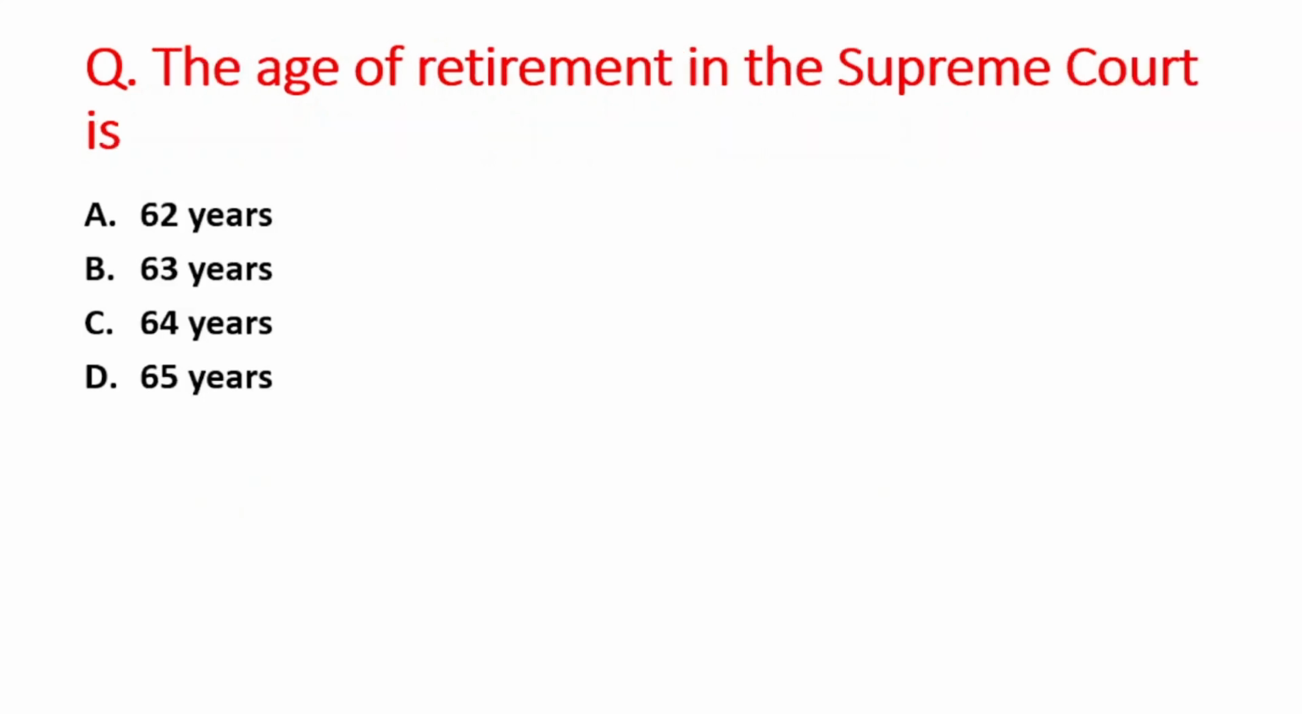Next question is the age of retirement in the Supreme Court is. A option is 62 years, B is 63 years, C option is 64 years, and D option is 65 years. The right answer is option D, that is 65 years, right? अगर हम हाई कोर्ट्स की बात करें so the age of retirement is 62 years.